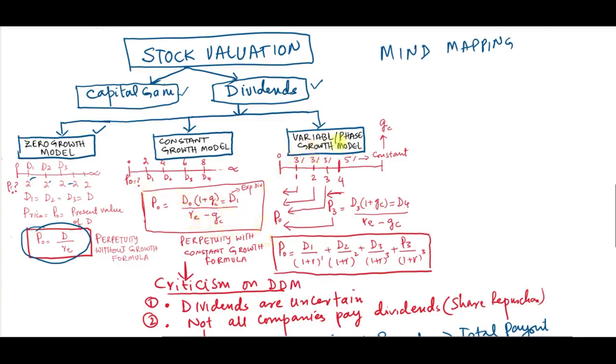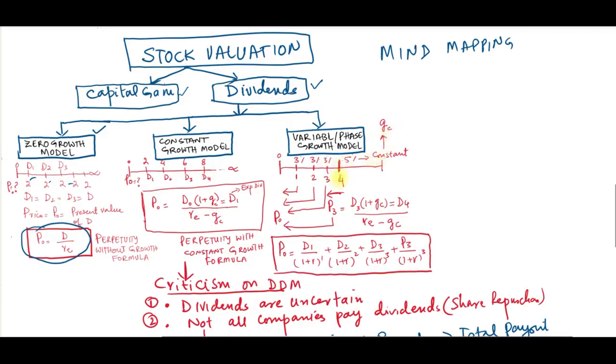And last is the variable or phase growth model. For a certain period of time, like years 1, 2, 3, we have a 3% growth rate. After that, from year 4 onward, we have a 5% growth rate, and that is constant.